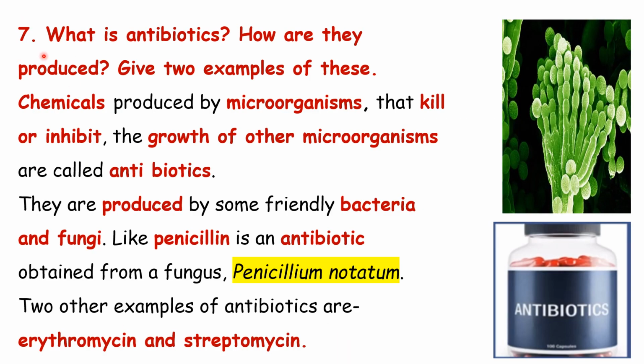Number 7. What are antibiotics? How are they produced? Give 2 examples of these. Answer. Chemicals produced by microorganisms that kill or inhibit the growth of other microorganisms are called antibiotics. They are produced by some friendly bacteria and fungi.